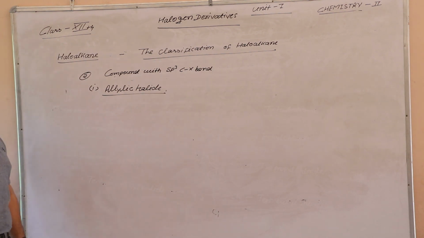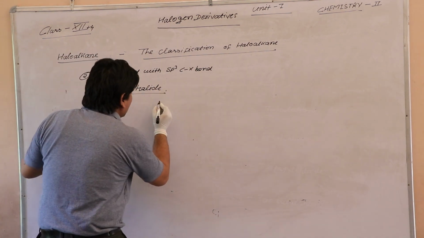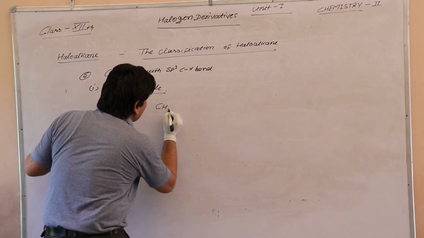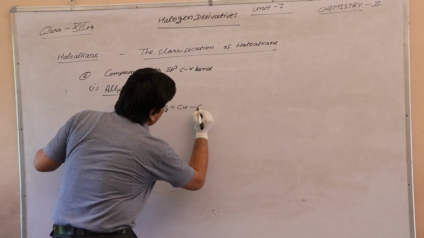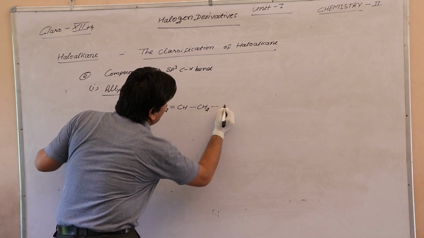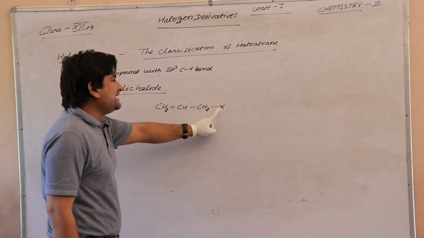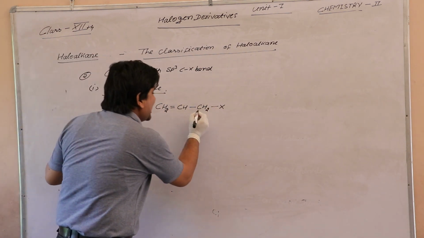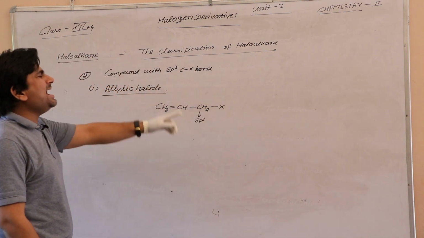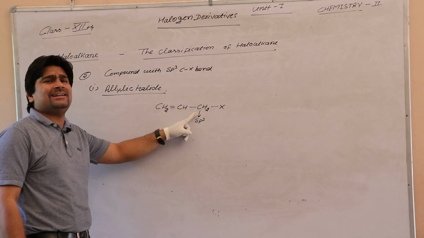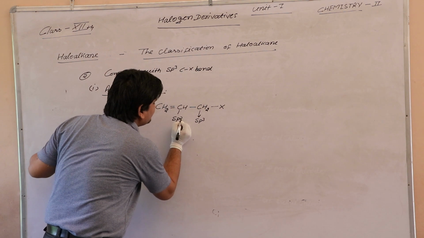What is allylic halide? Understand by example. See, the halogen is attached with the sp3 carbon atom, and the next sp3 carbon atom is attached with the sp2 carbon atom.